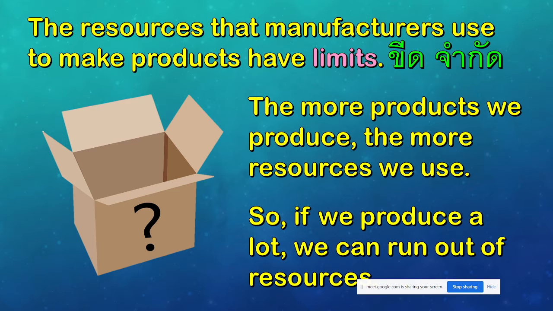For example, paper. Paper is made from trees, right? Now, for example, we make a lot of papers, many papers. And then we cut all the trees already. We don't have wood anymore. We don't have trees. It means we cannot make any more paper. We cannot make any more products.